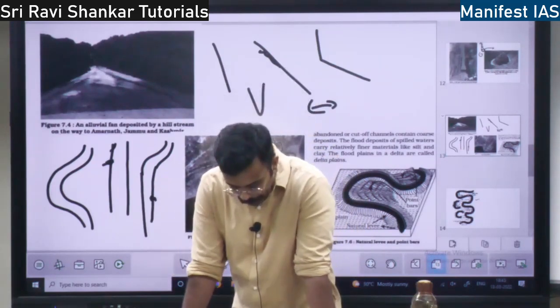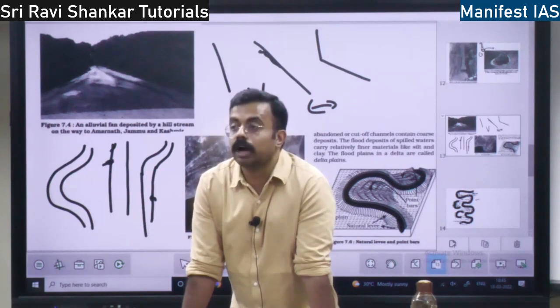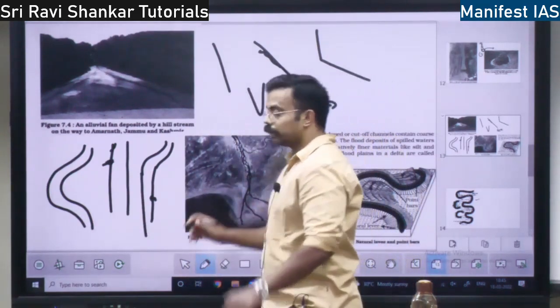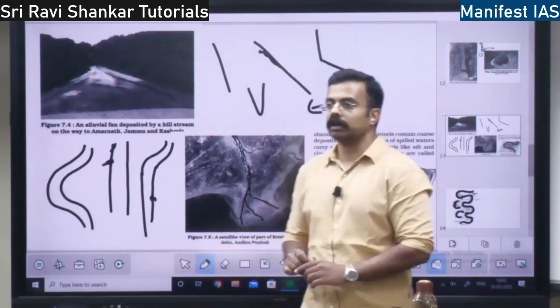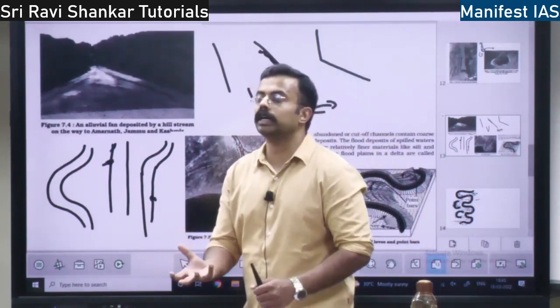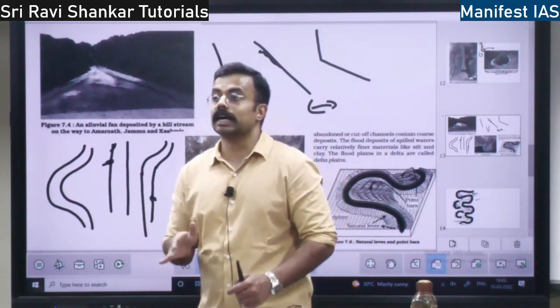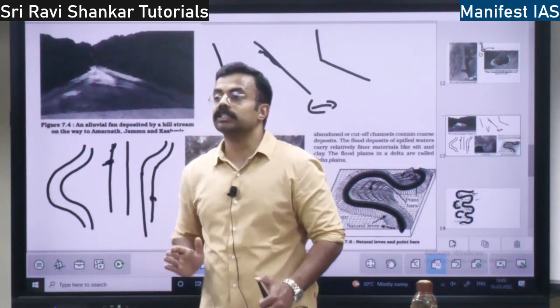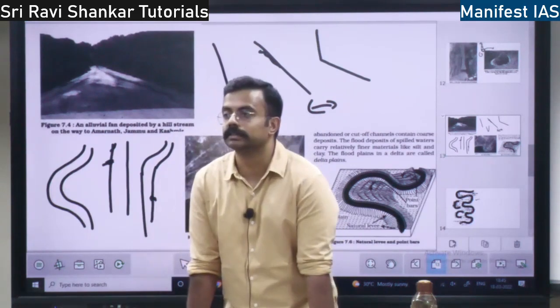Okay. So if the meanders cut the hard rock, the rivers will be flowing over a rock. If the rock below the water is hard and that rock is cut, that is called entrenched meanders.